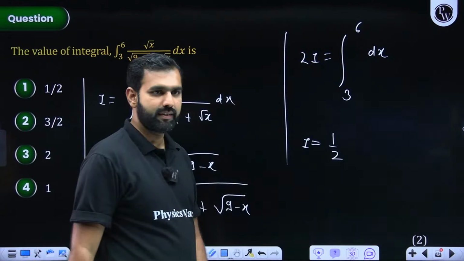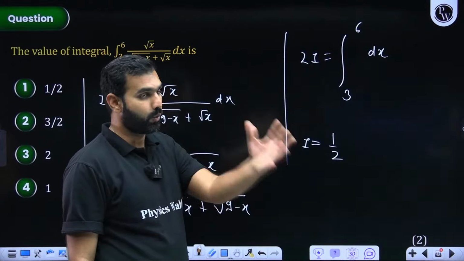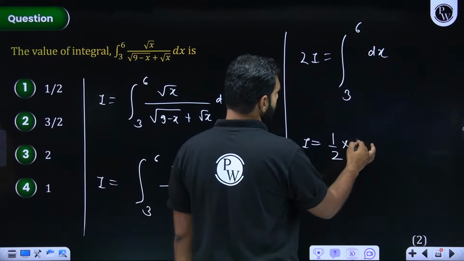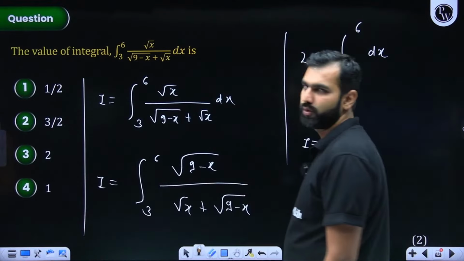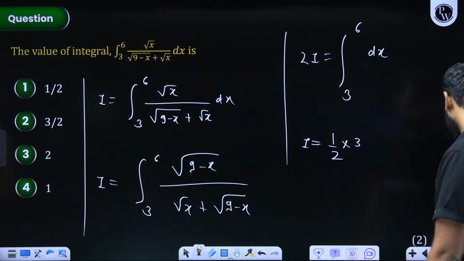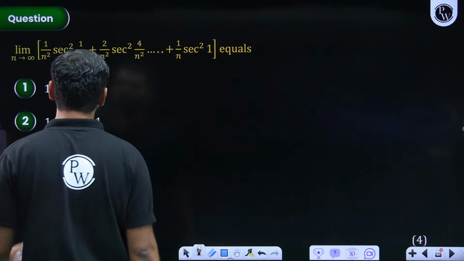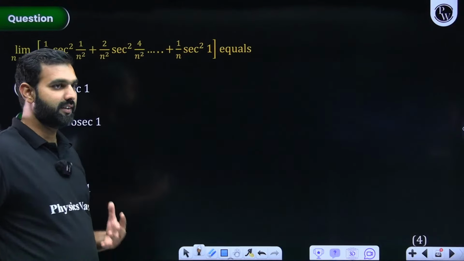Integration will be x. Yes, yes, not even a board level question. So 6 minus 3 is what? 3. So I hope you could crack it. The answer is 3 by 2. You could do it within seconds, asked by JEE Mains. JEE Mains does ask you easy, simple, moderate, all category of questions, and this is exactly what we are doing here.